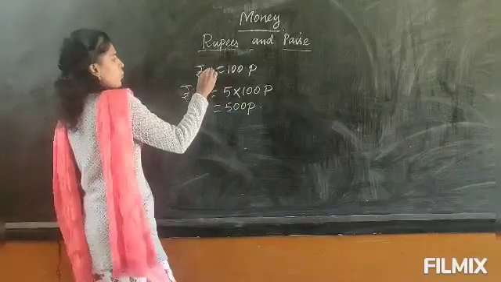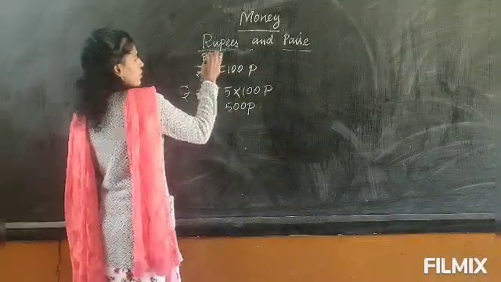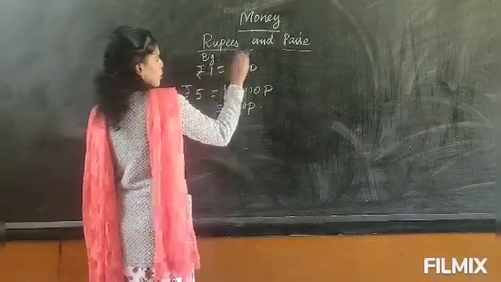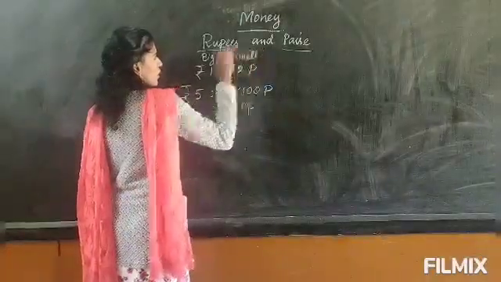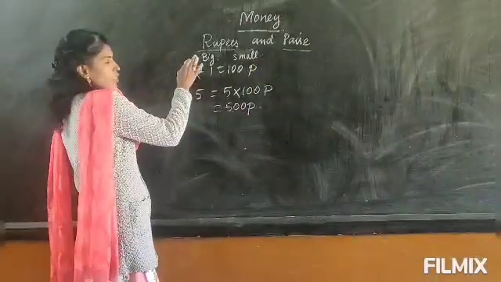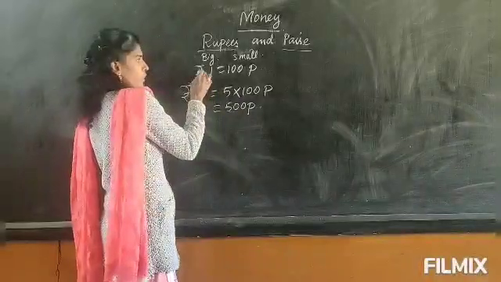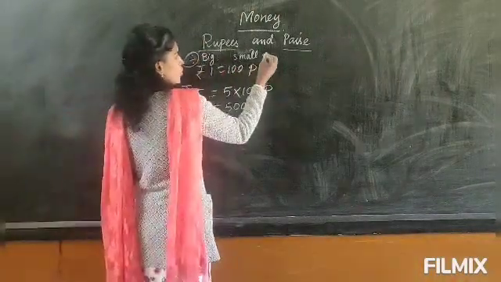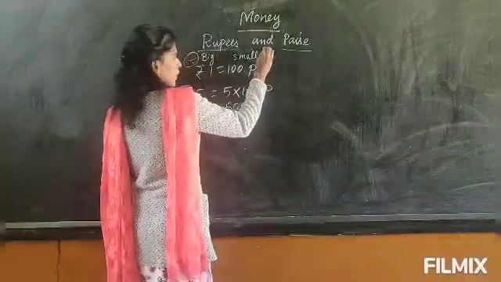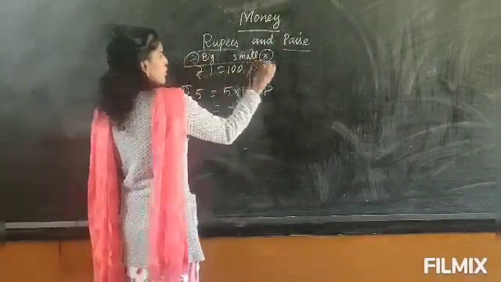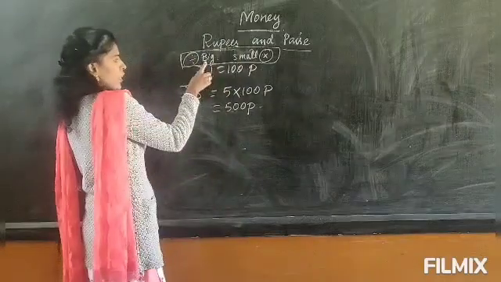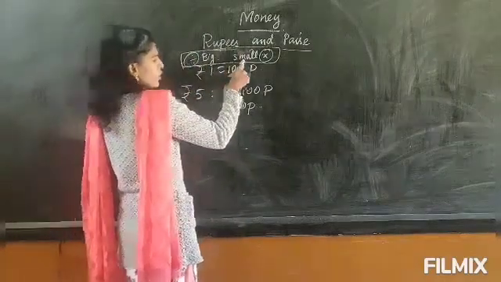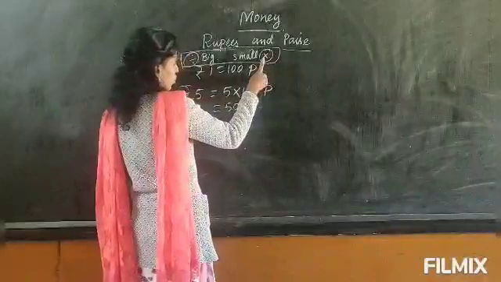Okay, rupee is the bigger amount and paise is the smaller amount, as you have already learned in time. To convert into a bigger unit, you will divide. To convert into a smaller unit, you have to multiply. You remember this.